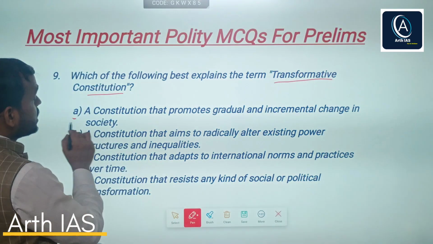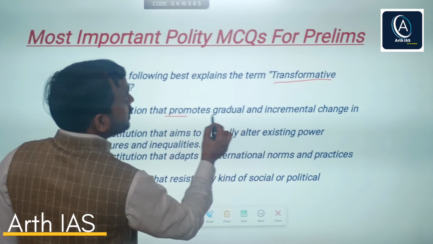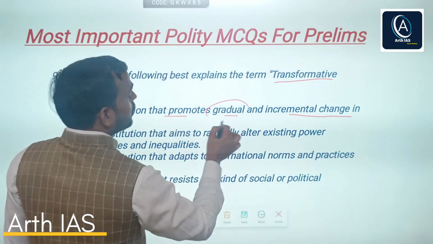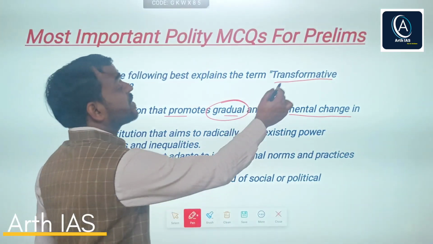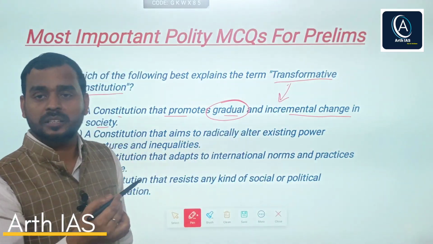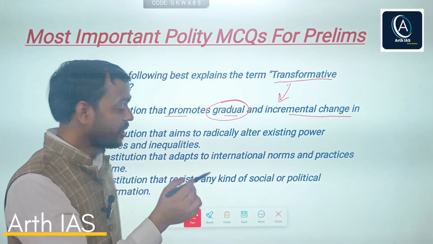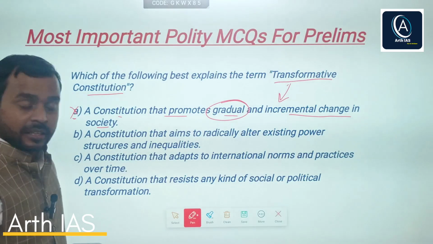So the first says a constitution that promotes gradual and incremental change in society. Actually, not gradual, but when we say transformative, it is a little bit faster, or you can say radical. Not gradual or incremental, so this is not the correct option.